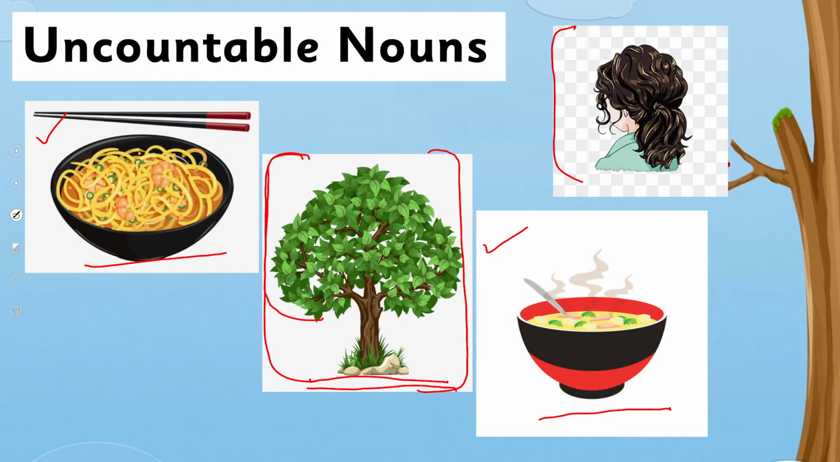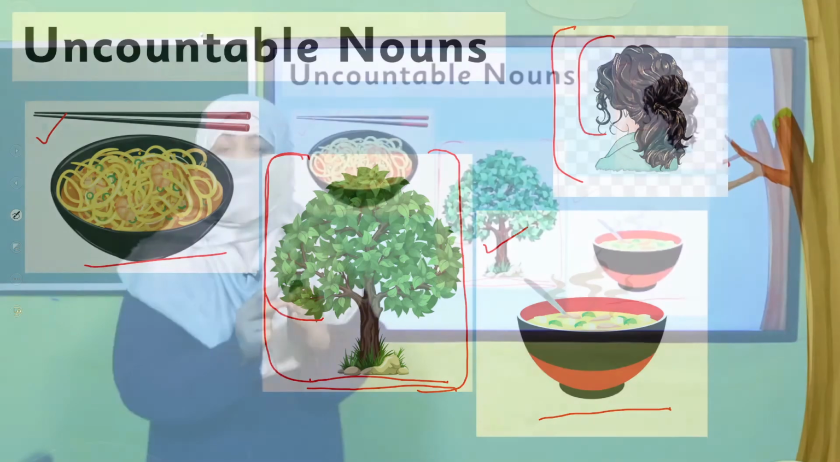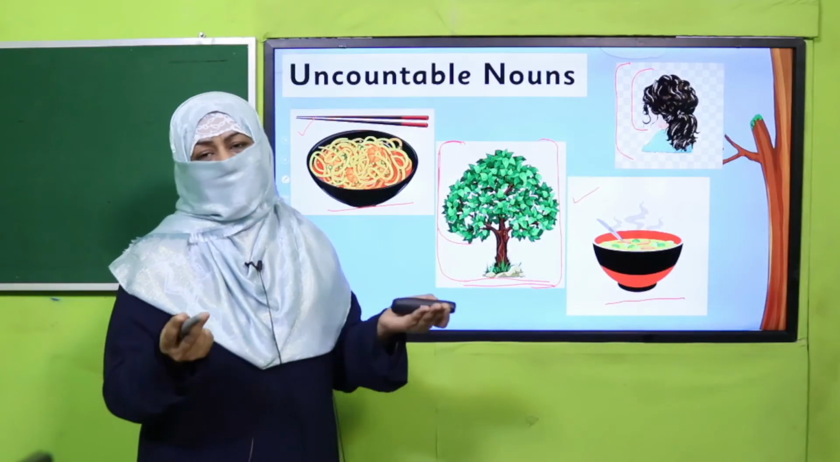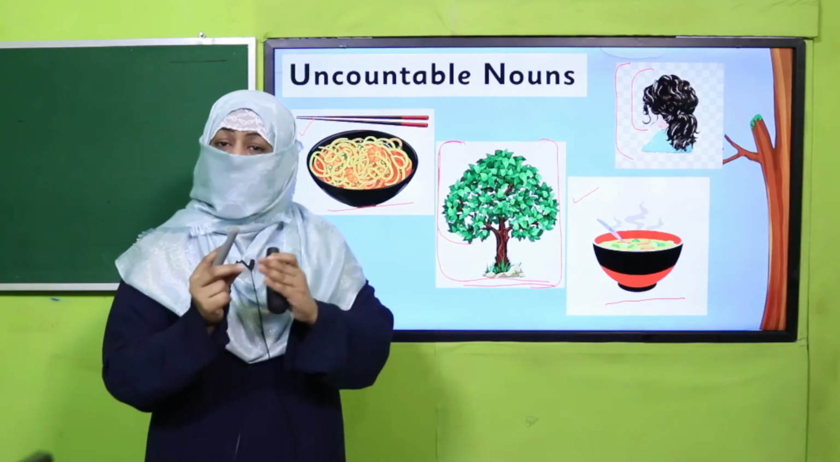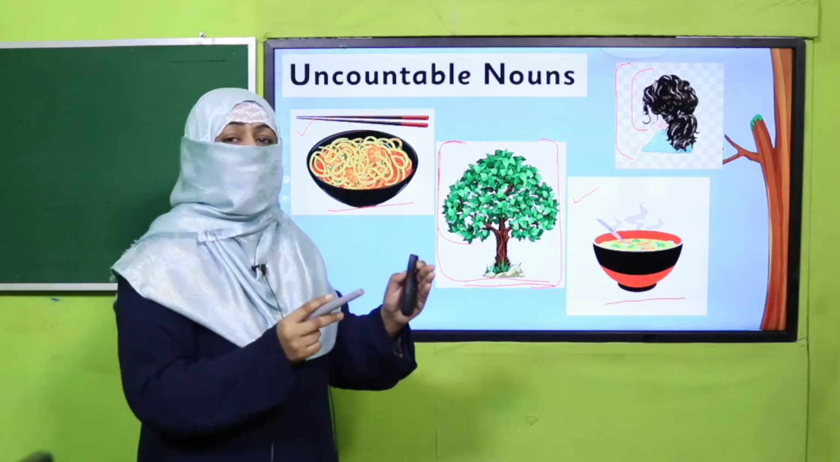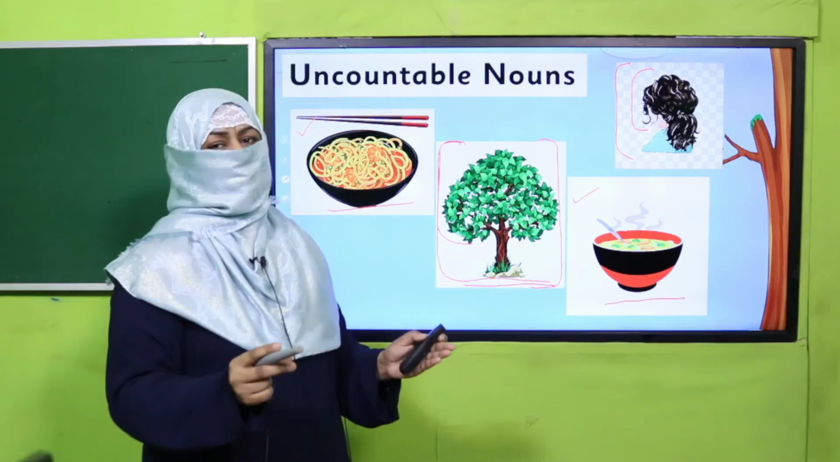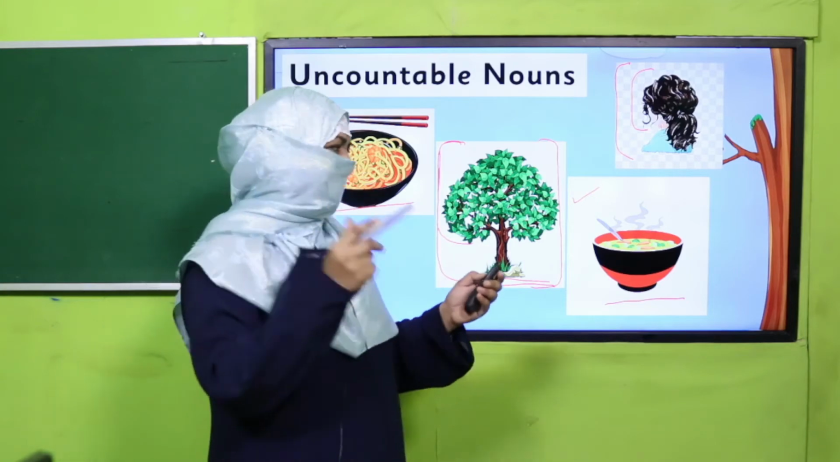So one head we can count. But how many hairs are there on this head? We cannot count. Yes, now you understand. One thing which we can count in numbers, 1, 2, 3, 4, that is countable. And one thing which we cannot count in numbers is uncountable. So countable are which we can count, countable nouns, and which we cannot count are uncountable nouns. Are you clear? Good job.